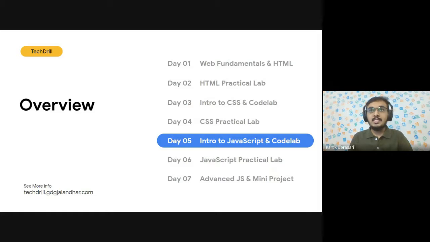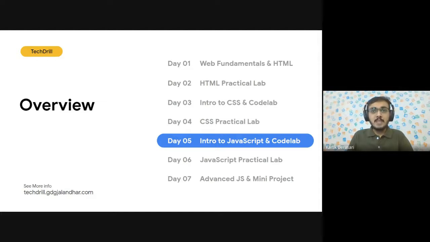Today's topic is Introduction to JavaScript and Code Labs. So, we are on the fifth day, and I hope you are pretty excited with what we have learned and what we are going to learn further. Today we'll be learning about JavaScript. We'll also be seeing some codes, and tomorrow we'll be implementing JavaScript mostly.